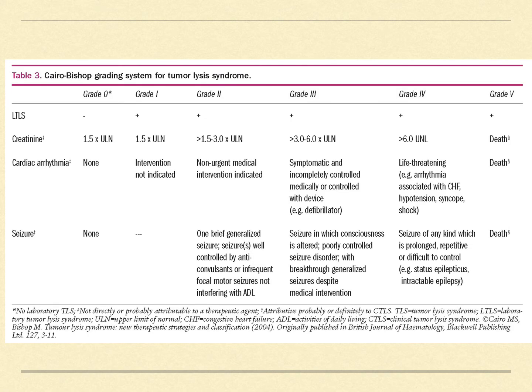Based on these classifications of laboratory tumor lysis syndrome and clinical tumor lysis syndrome, the Cairo and Bishop grading system was derived.